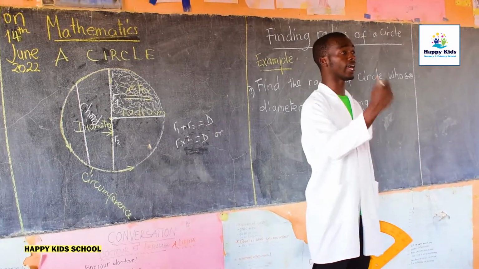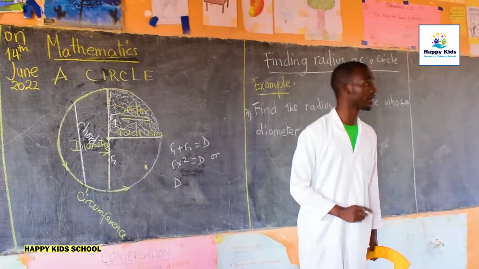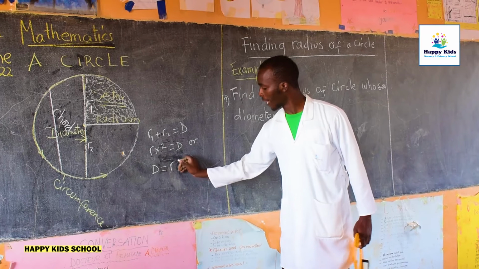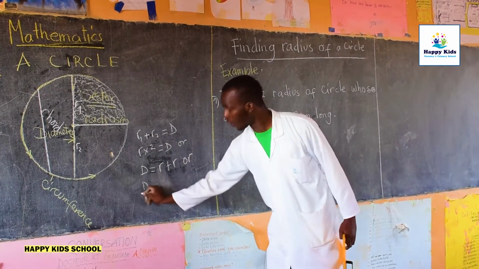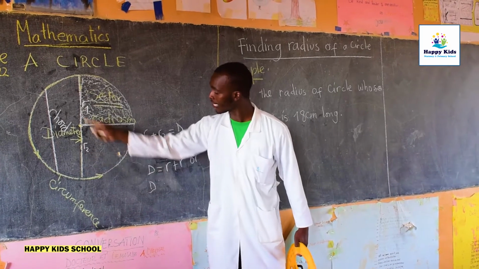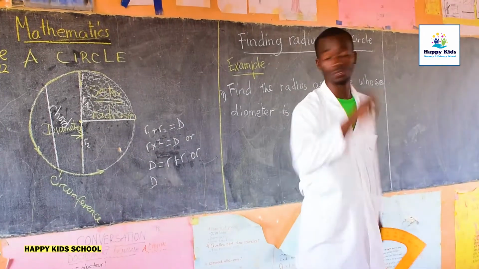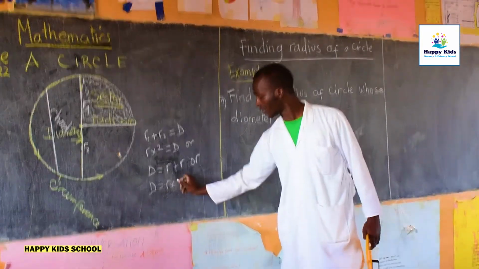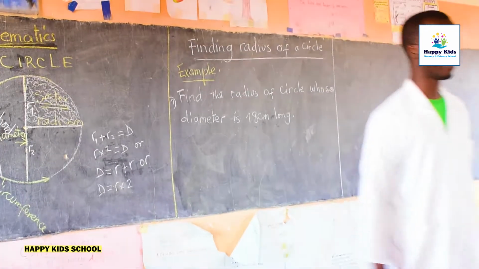Or, in other books, we will find that the diameter of the circle is given by radius plus radius. Or the diameter of the circle, this length, is given by taking the radius multiplied by 2. When you multiply the one radius you are given by 2, you will get the diameter of the circle.